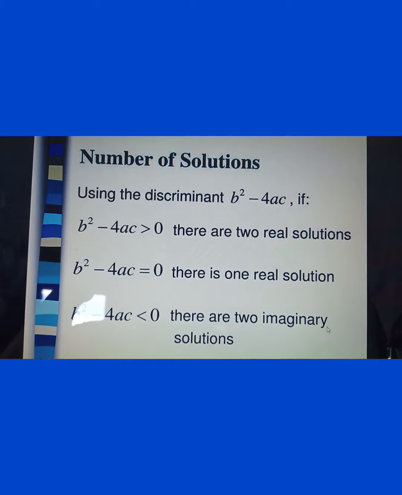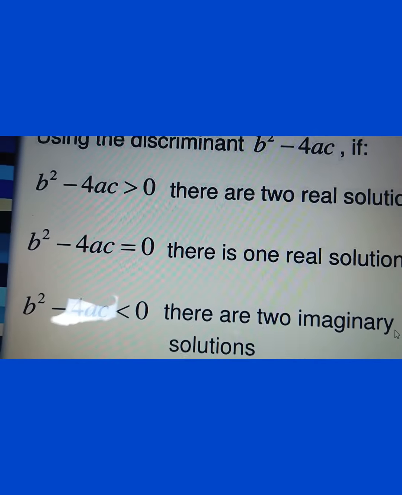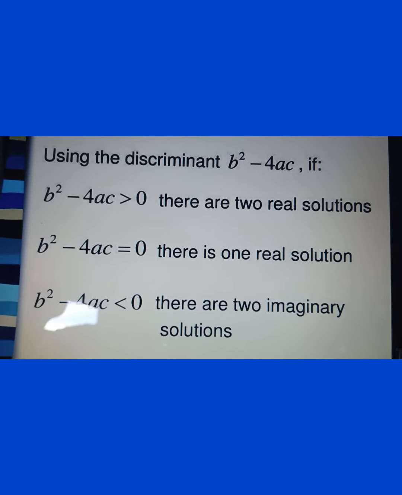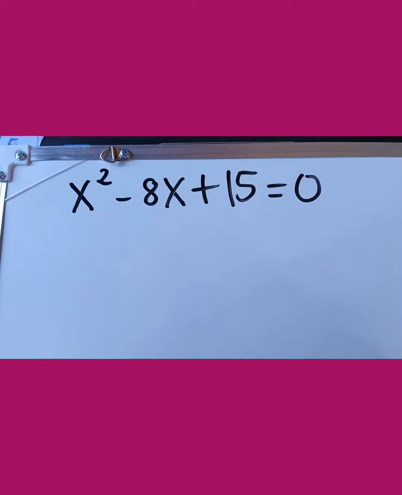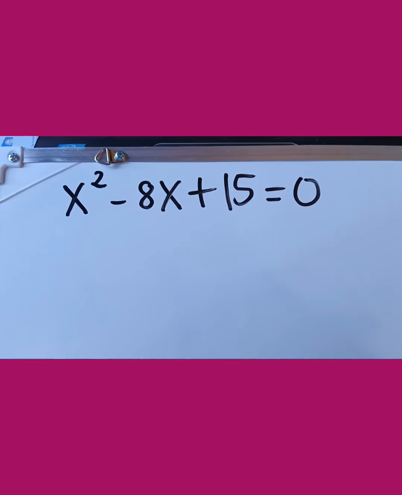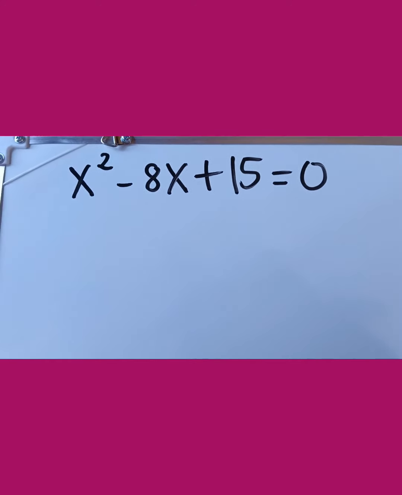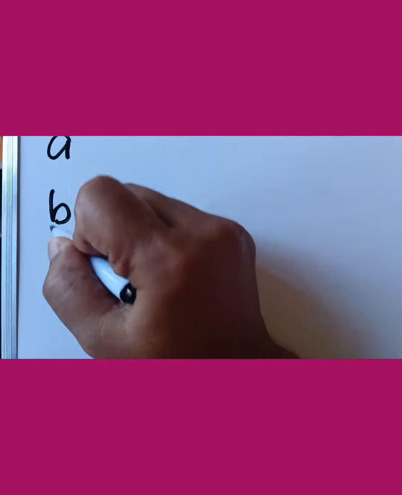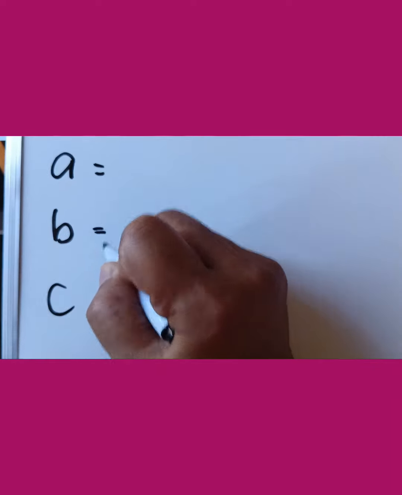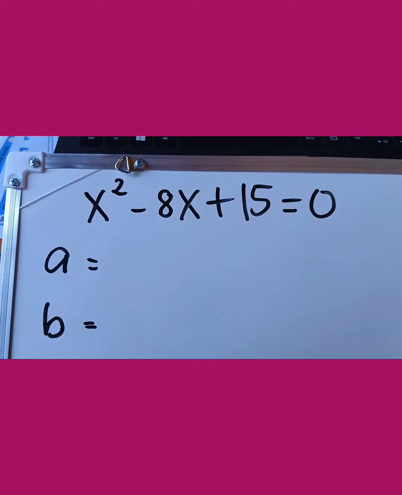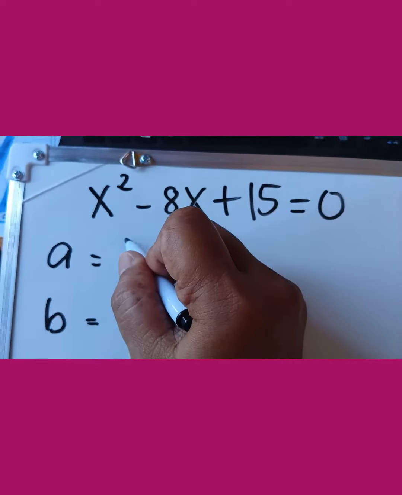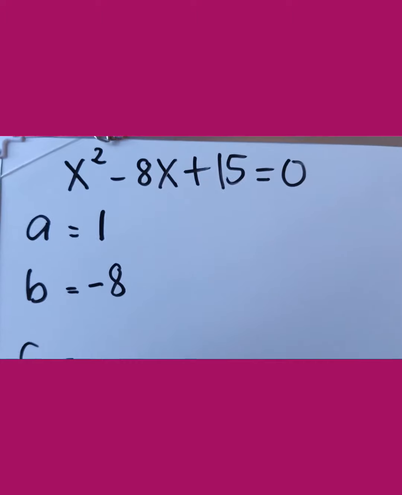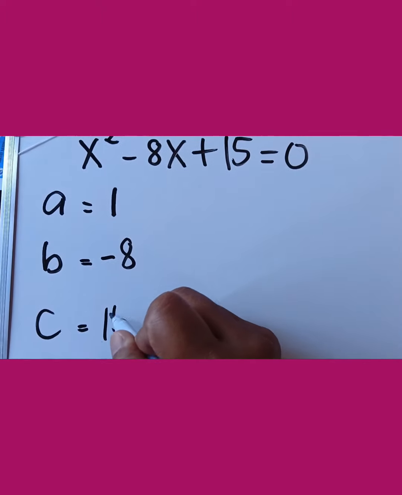Let's proceed to our case number 2. We have b squared minus 4ac greater than 0, which gives two real solutions. Let's try to solve x squared minus 8x plus 15 is equal to 0. So first, let's identify our a, b, and c. From the equation, our a is equal to 1, b is equal to negative 8, and c is equal to positive 15.